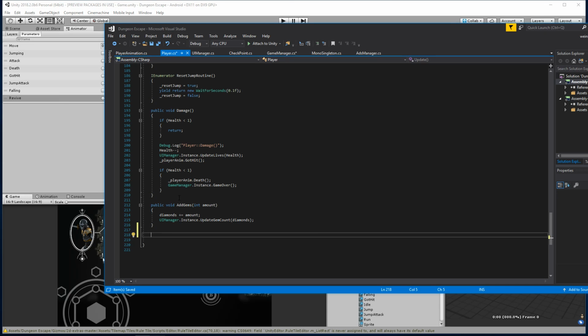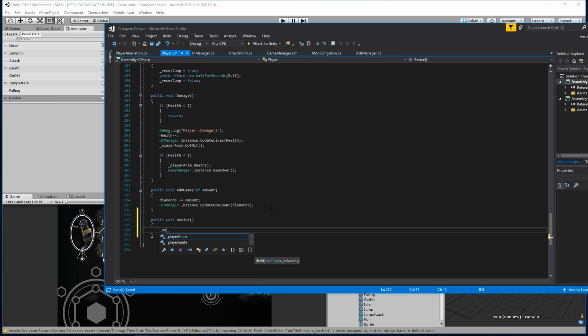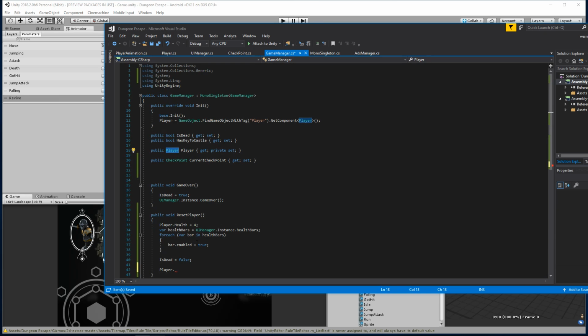I think it needs to be public in order to access it from another script. So we will want it to be public. Yeah, we will. So here, public void, we're gonna do revive. And all we're gonna do here is just call our player animation. So player anim.revive. And from game manager, we just need to call that function.